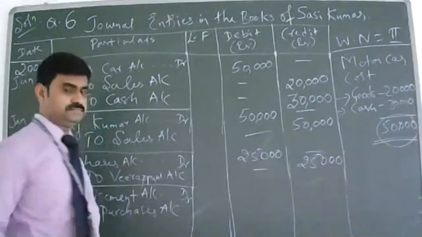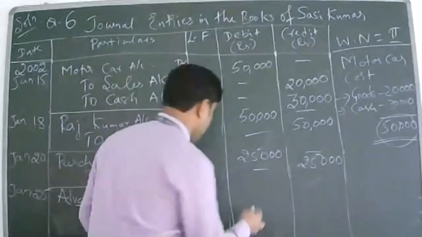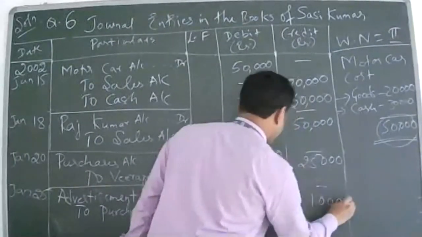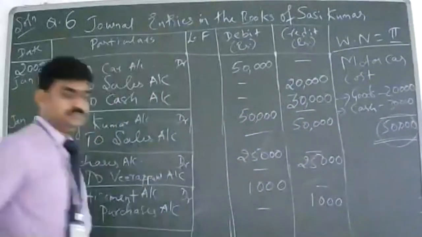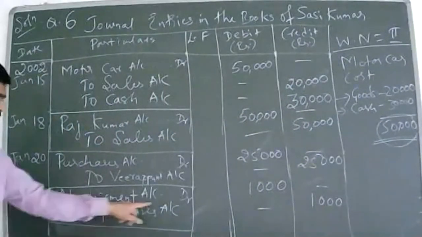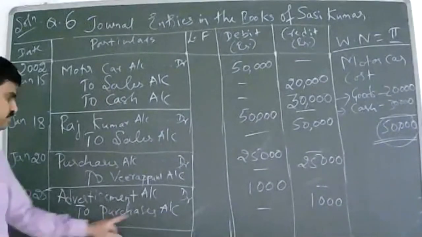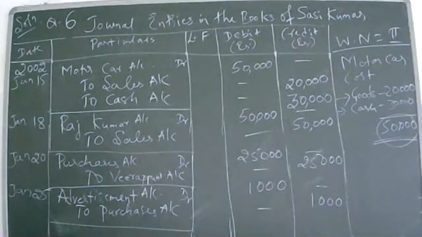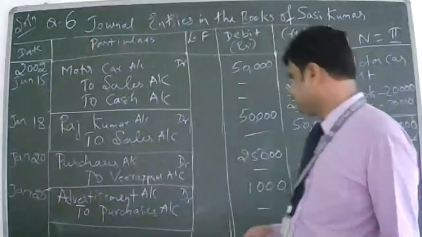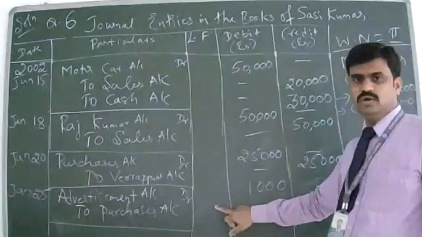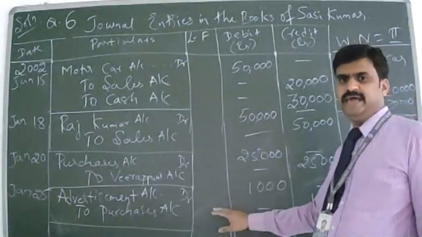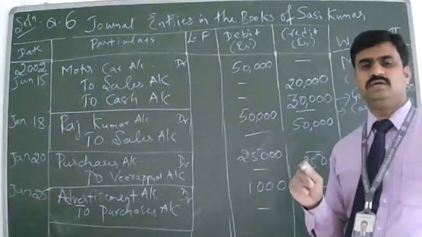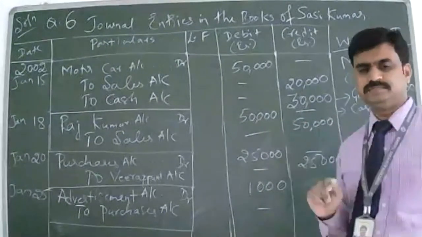How much is the amount? 1,000 rupees. Advertisement account debit to purchases account, 1,000 rupees. Write the narration: Being goods distributed as free sample.